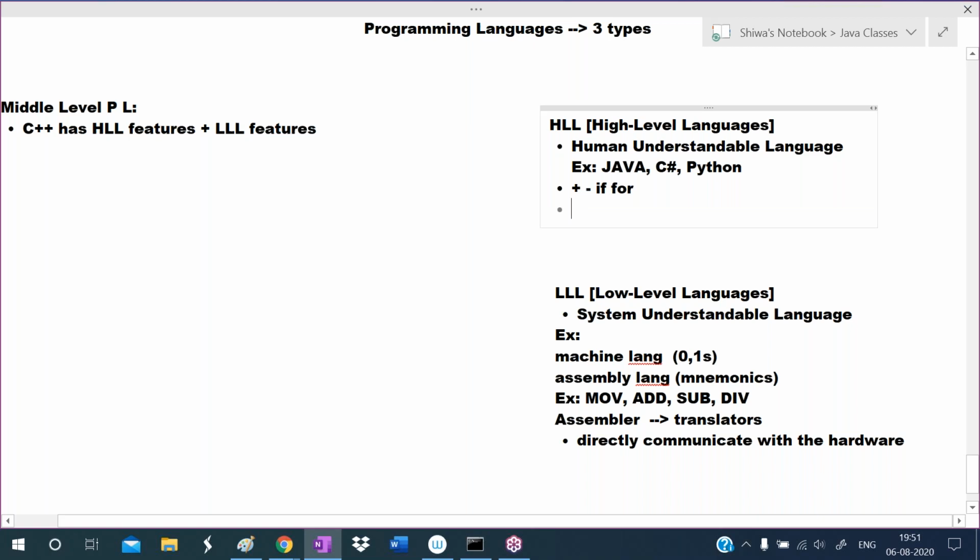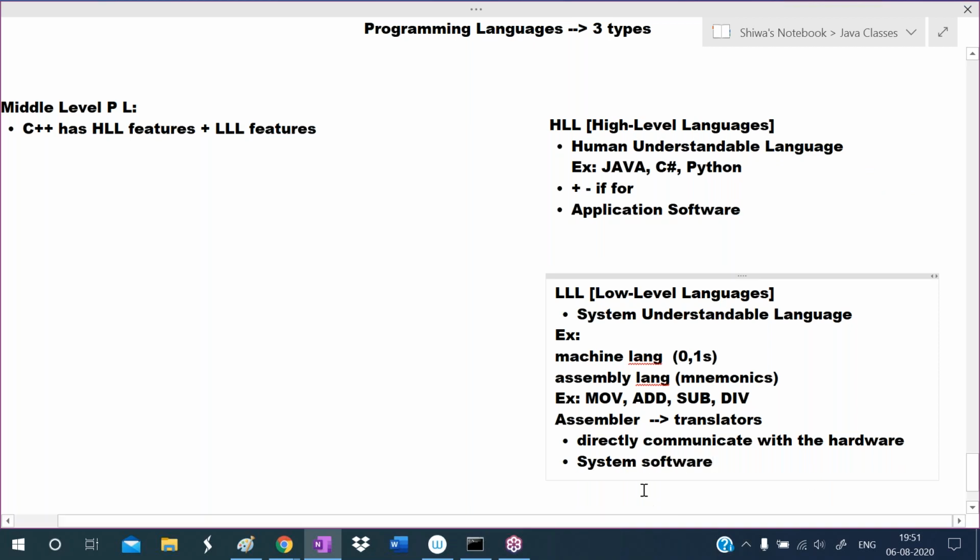I am talking about one important point here. High level languages are suitable to develop application software. In software, two types of software are there. These high level languages are suitable to develop the application software, whereas these low level languages are suitable to develop the system software. So these are the features of low level languages, and these are the features of high level languages.